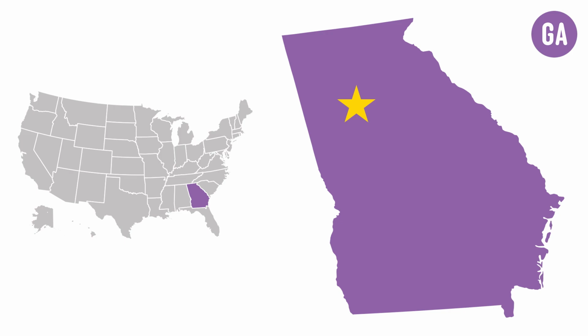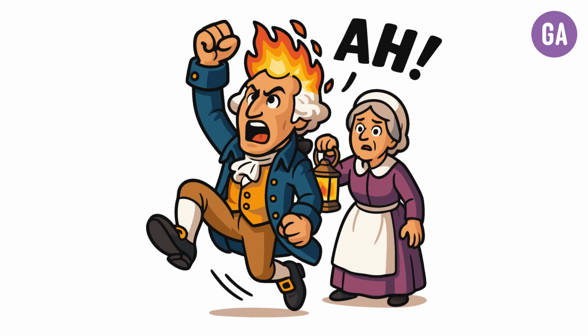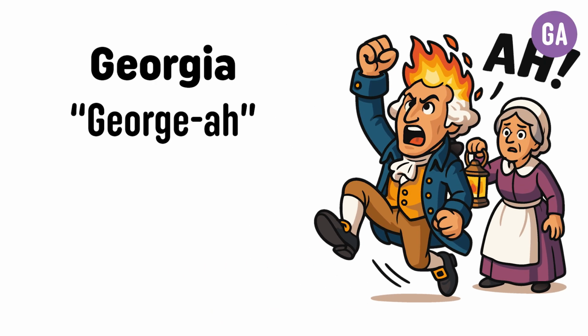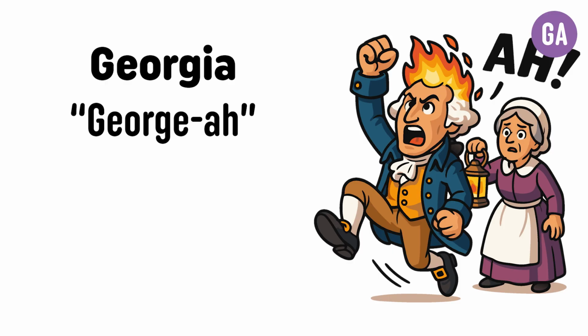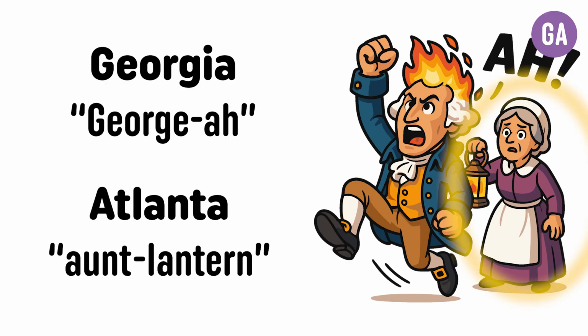The capital of Georgia is Atlanta. This image represents Atlanta, Georgia. First, we have to convert the state Georgia into a picture. Georgia can be pictured by George Washington shouting, "Ah!" Next, we have to convert the capital city Atlanta into a picture. Atlanta can be broken down into Ant Lantern, like his aunt holding a lantern.